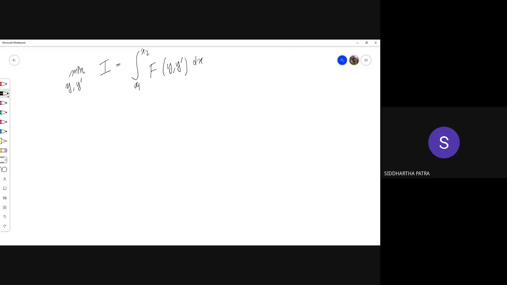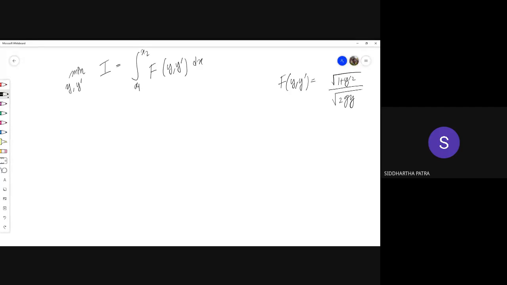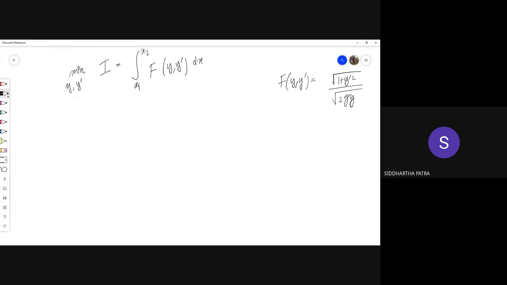In the Brachistochrone problem, this function of y and y prime is essentially this. For any different problem, it would be some different form. So you need to find that particular function y which would minimize this functional. And we are given this task to minimize this functional. So this thing is called a functional.